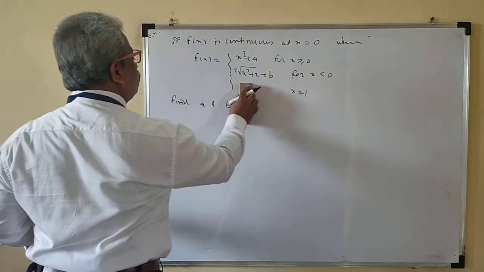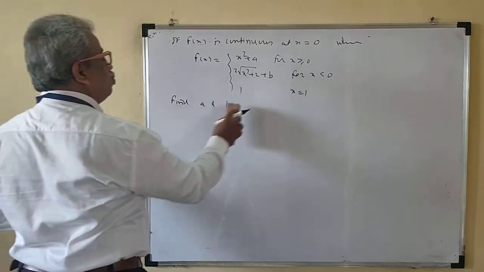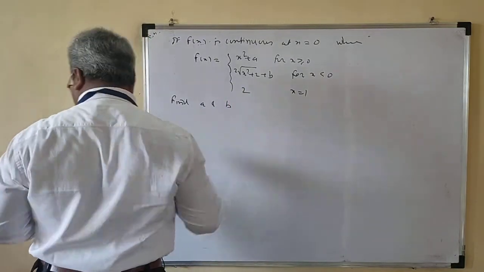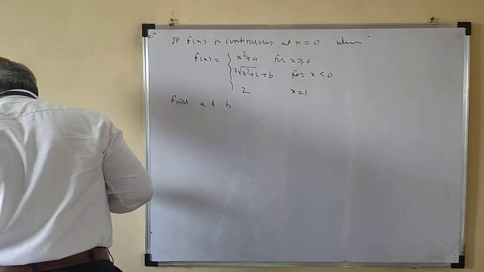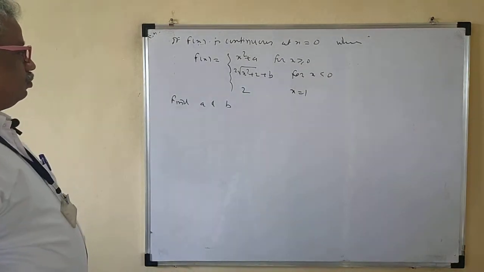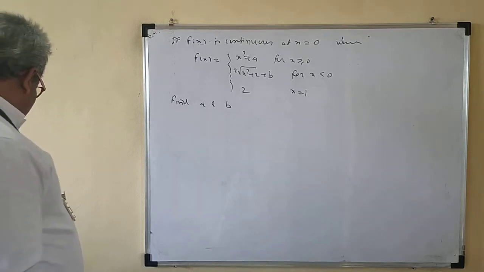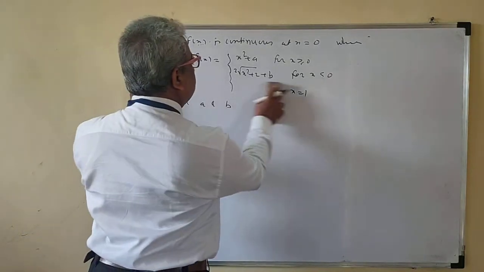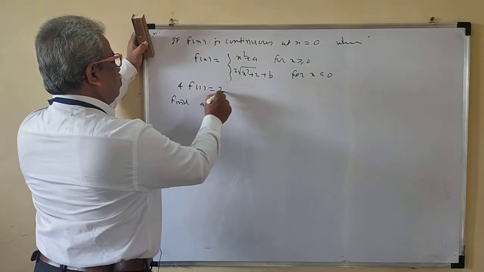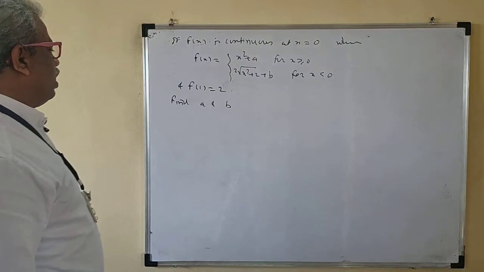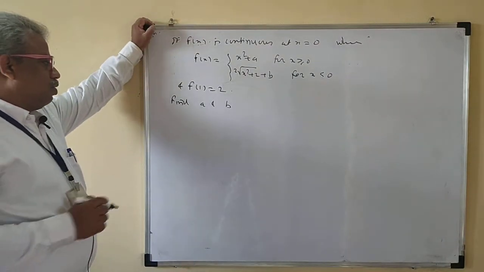f of 1 is equal to 2 now. Find a and b. Okay, solution.